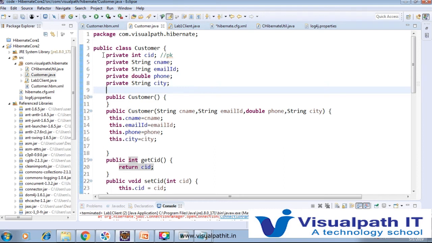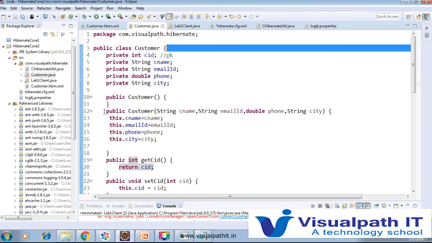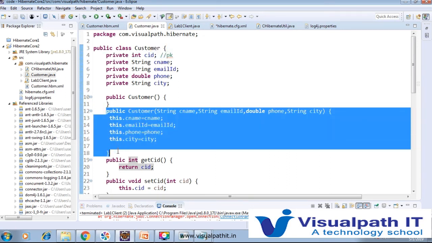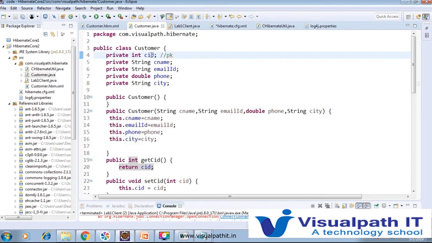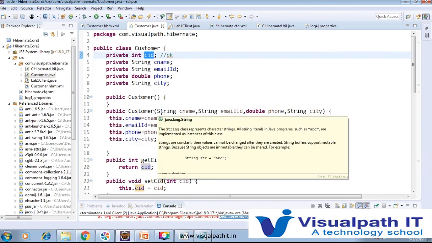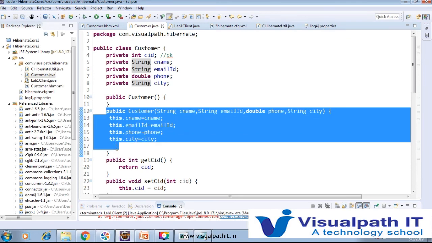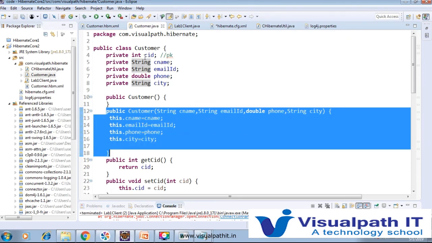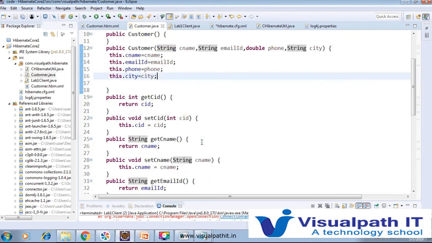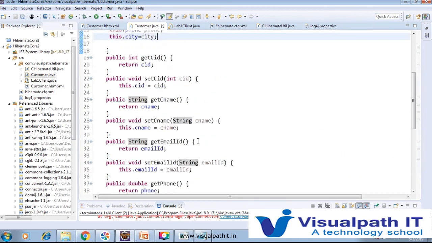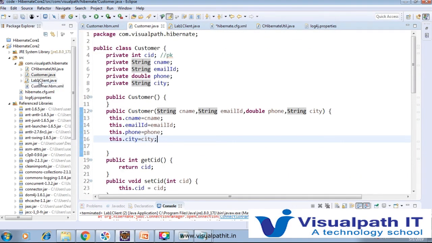Among all the fields, we have to create one primary key field, and that field you are not going to initialize through the parameterized constructor. So this primary key CID I am not going to initialize here. You have to create a default constructor, and a parameterized constructor other than that primary key. Setters and getters are optional, and toString is optional. This is not required.